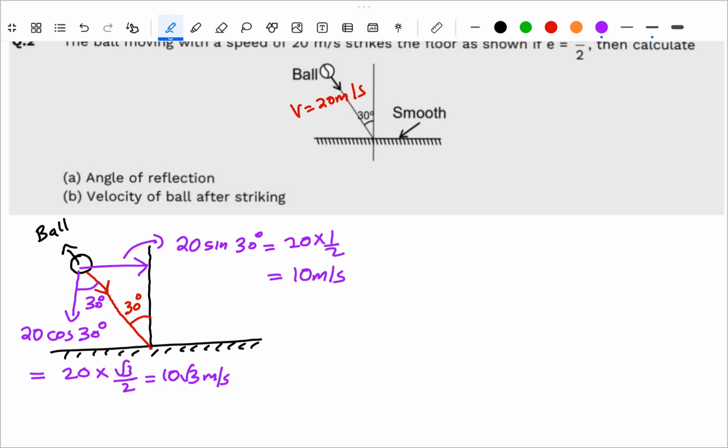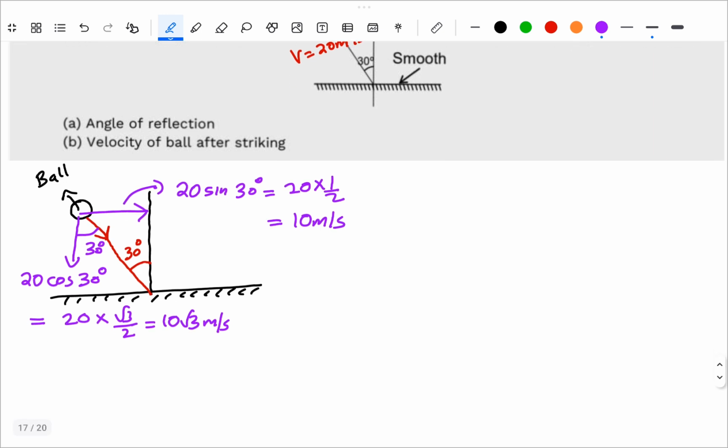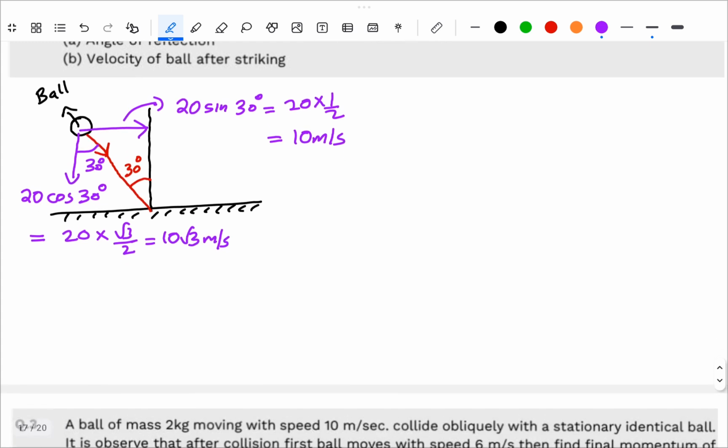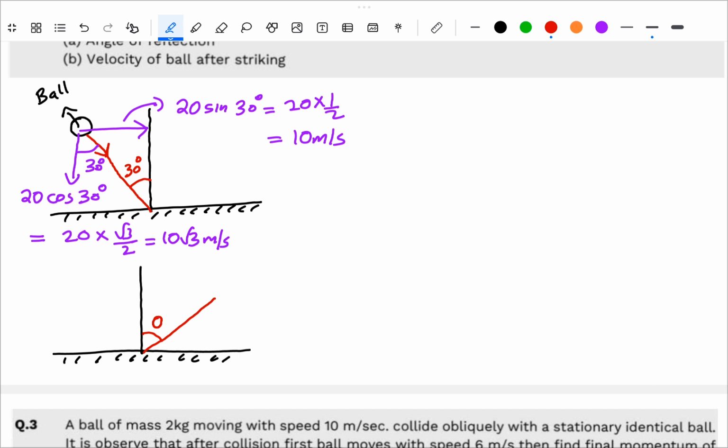Now, this is the situation before collision. What will be the situation after collision? Let's analyze that. After collision, the ball is moving like this. We have the angle of reflection here, let's call it theta since we don't know it.